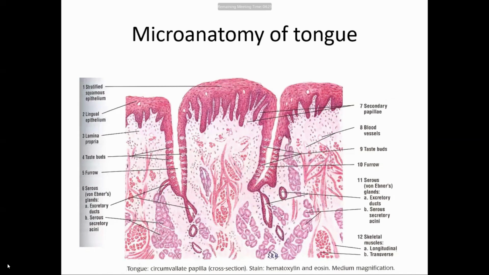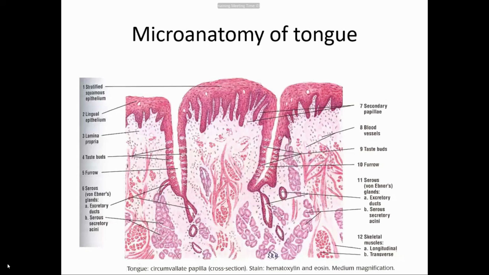So the muscles of the tongue develop from occipital myotomes. And the nerve of the occipital myotome is the hypoglossal nerve. Okay. And the anterior two-thirds of the tongue develops from the first pharyngeal arch: the tuberculum impar and two lateral lingual swellings. They form the anterior two-thirds of the tongue, and the posterior one-third forms from the hypobranchial eminence.